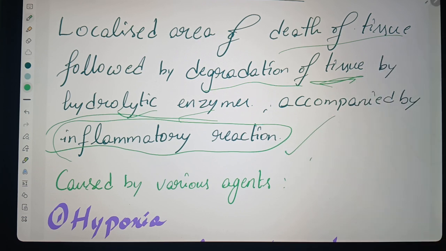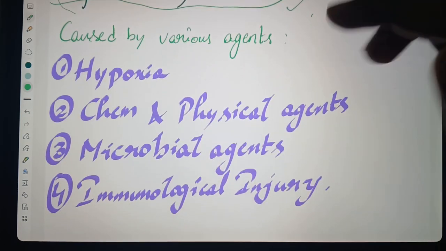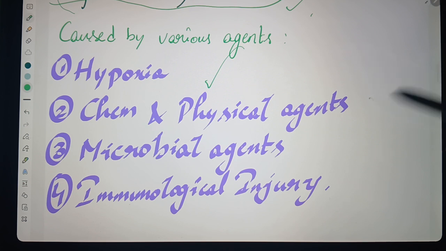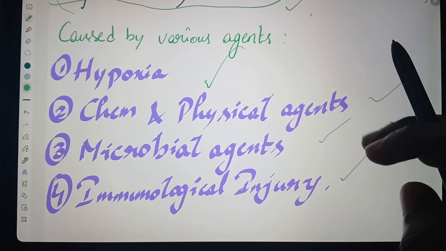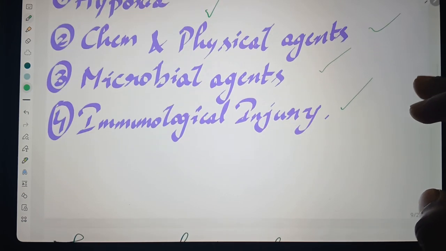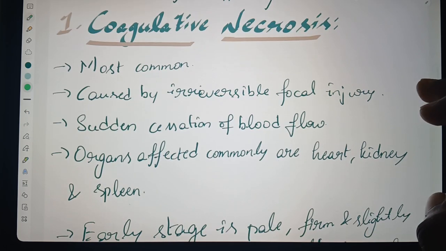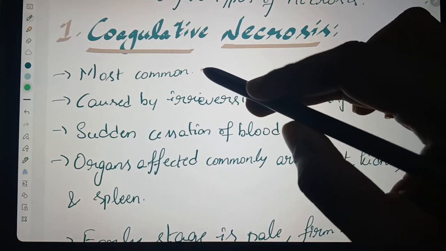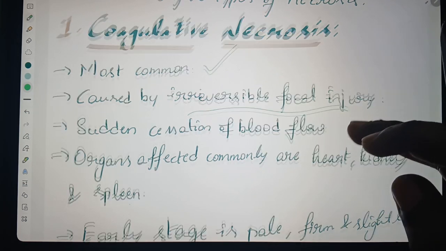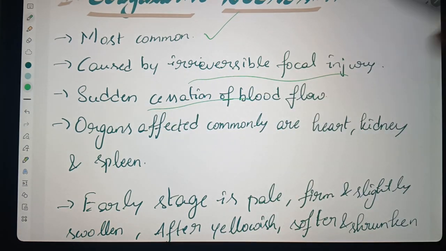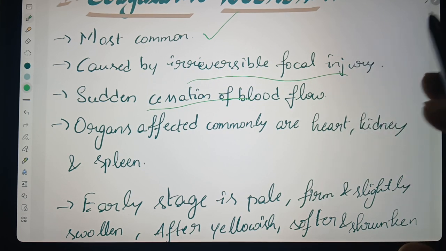Necrosis is caused by various agents like hypoxia, chemical and physical agents, microbial agents, and immunological injury. Coming to the types of necrosis, there are 5 types. The first one is coagulative necrosis. It is the most common necrosis and is caused by irreversible focal injury and sudden cessation of the blood flow. That means the blood flow will be stopped.